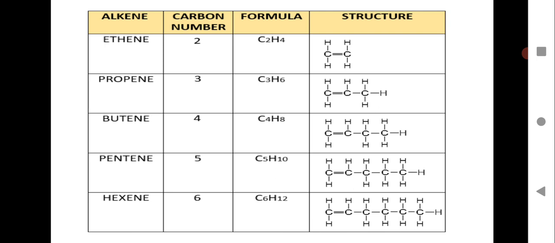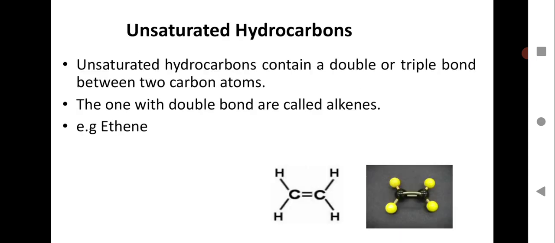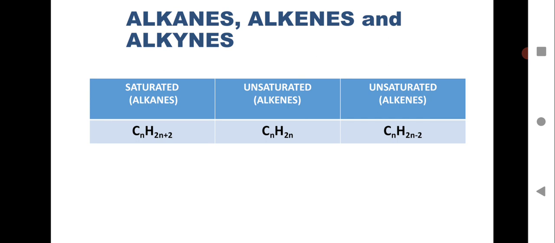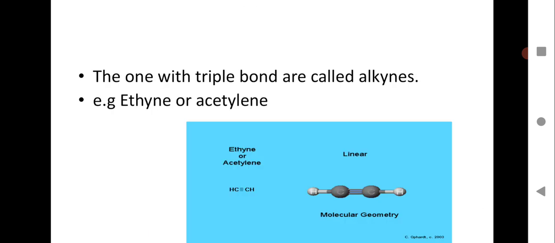And the structure you can see over here. Just have a look at this. And how you get the formula: you have learned the general formula for alkanes, CnH2n+2. So you just have to start substituting for the first member. For alkanes you put 1, but when you do alkenes and alkynes you have to start with 2, because you need 2 carbon atoms to show a double or triple bond. So for alkenes you can start with natural number 2 and we can go on and form a series of carbon compounds. I hope the general formula is clear with you all.